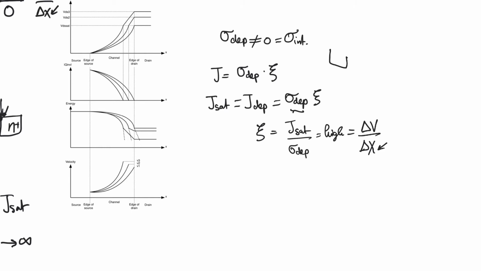So when we think about it, if this is the depletion point, and we increase VDS above VDS sat, the only way we could actually maintain the same current that is flowing in the channel is for the depletion point to become a depletion zone with a finite delta X. The more VDS we add, the more delta X we have.